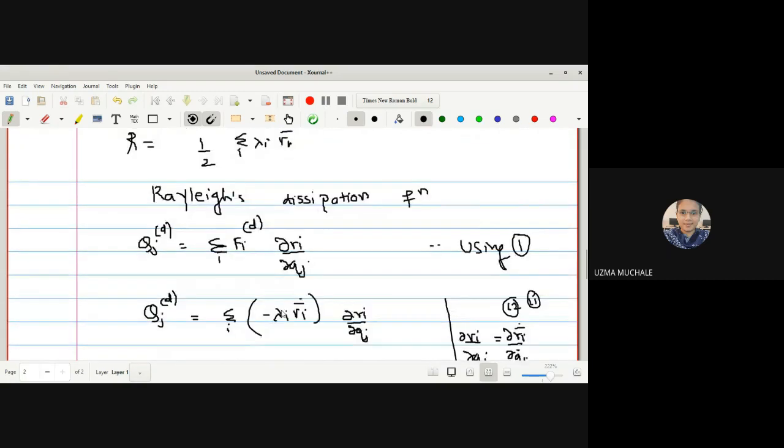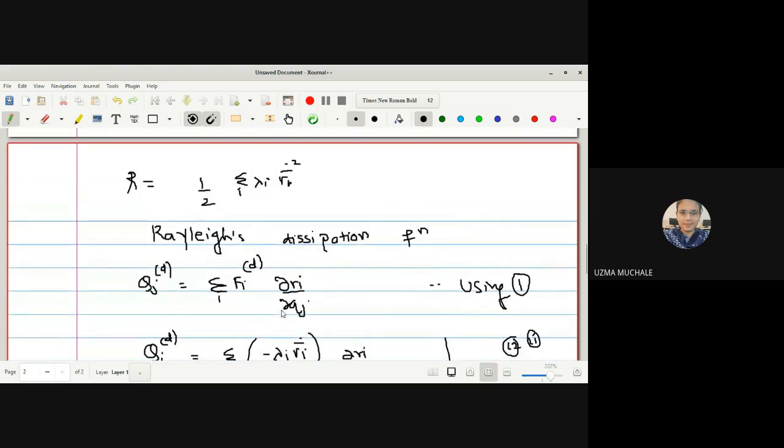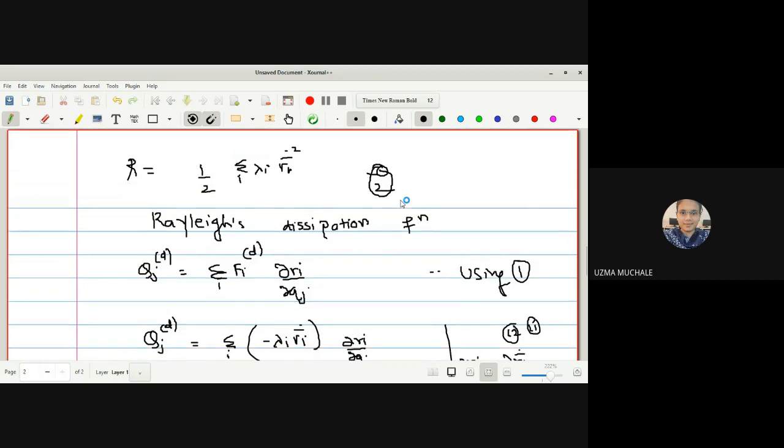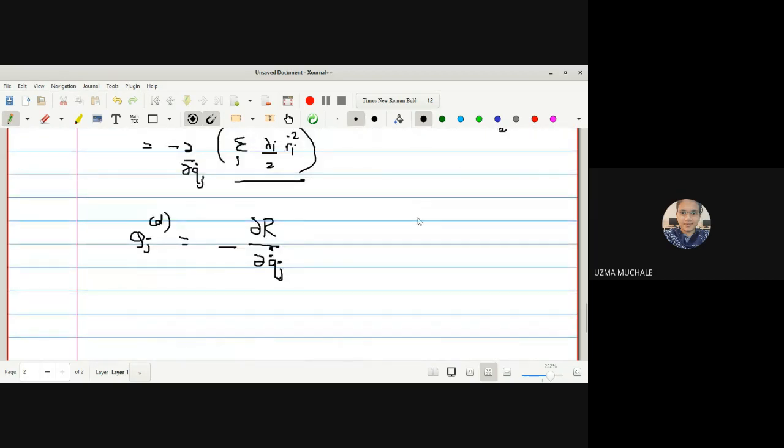Simply, we have written the value using Rayleigh's dissipation function. You can name it equation number 2, and you can write the reason here using equation 2.